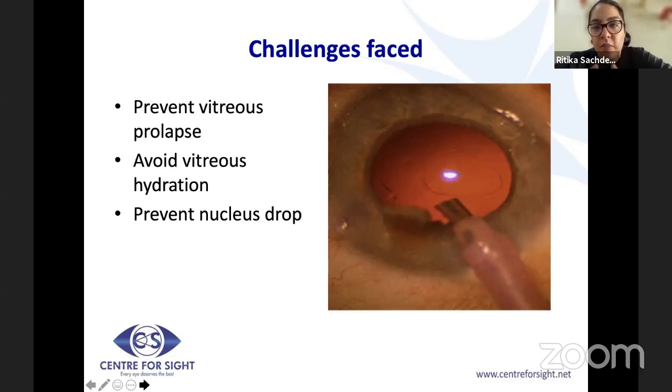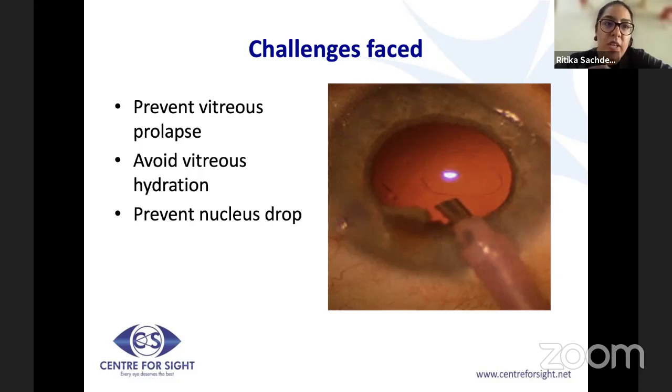We know that once we have a PCR, we see a bright red reflex, an AC may deepen, the nucleus followability goes away, vitreous surfaces and may clog your phacoprobe. But what is it that we intend to achieve now? Our intention is to clean up the bag in terms of nucleus and cortex and not extend the PCR and have a place to put the IOL.